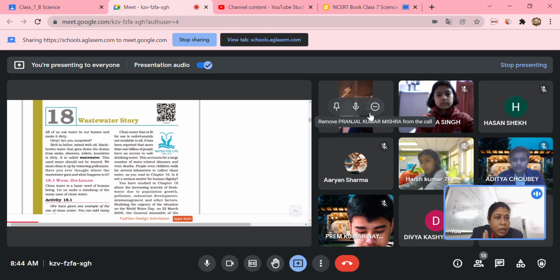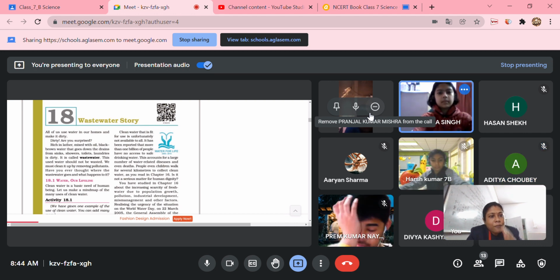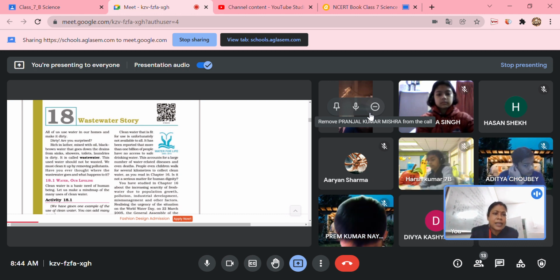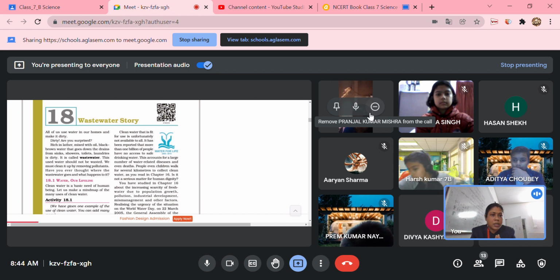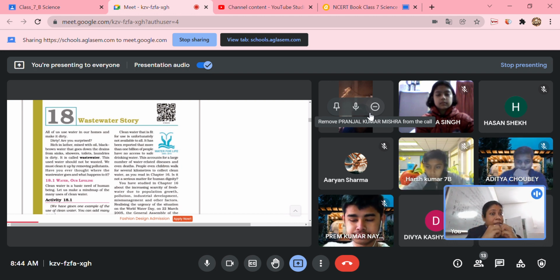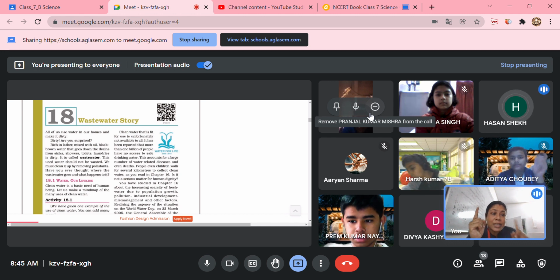Do you remember we have read about pH paper in acid and base? The waste from the factories is mainly acidic in nature. When they are adding it directly without treating it, without neutralizing it, what do we have to do? We have to treat that waste. If it is acid, we have to add base. Do you remember acid, base, and salt? We have to make it neutral.